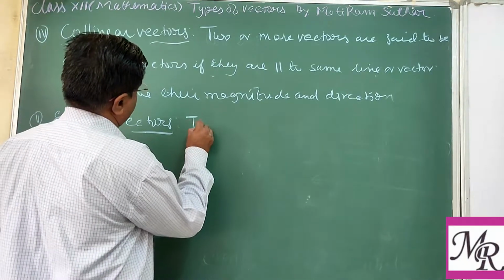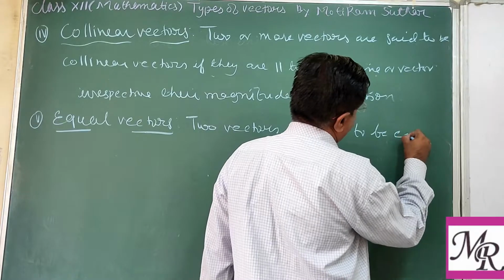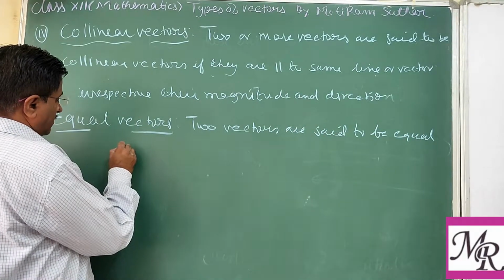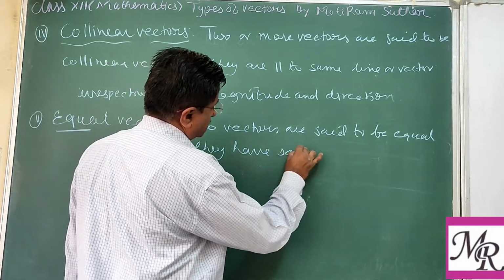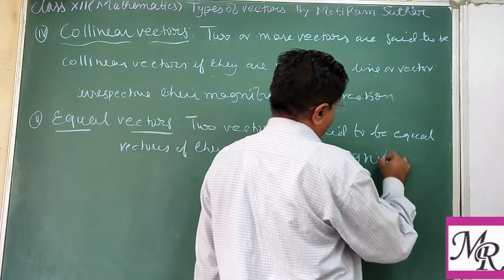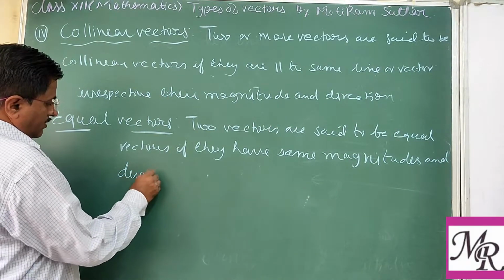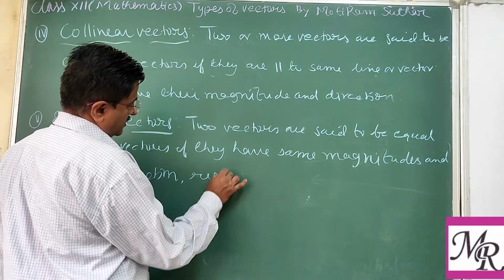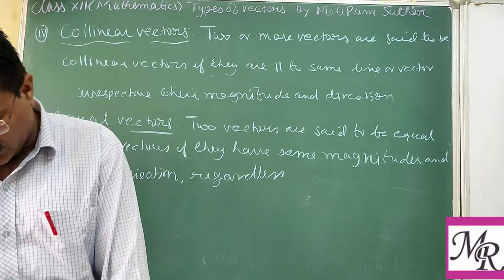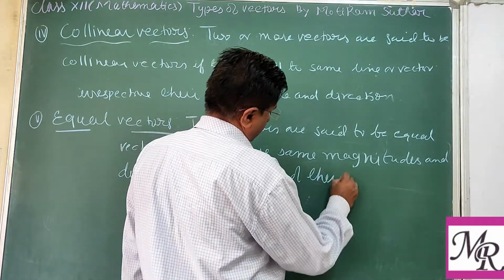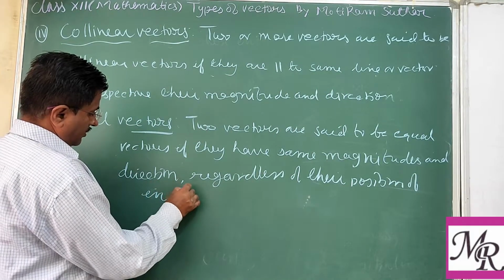The two vectors are said to be equal vectors if they have same magnitude and direction, regardless of their initial or terminal point, or you can say regardless of the position of the initial point.